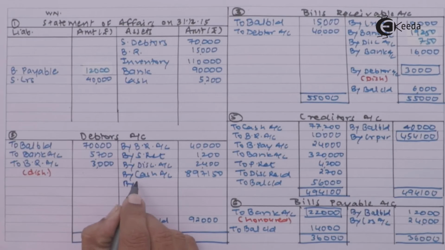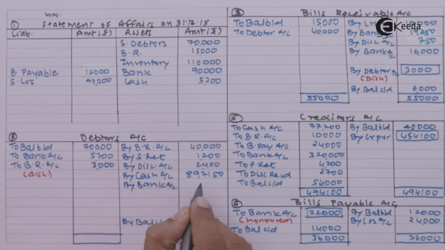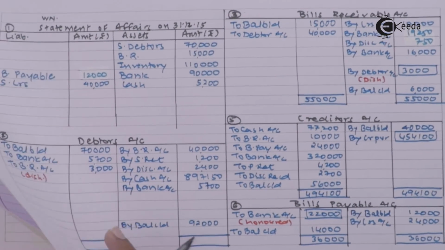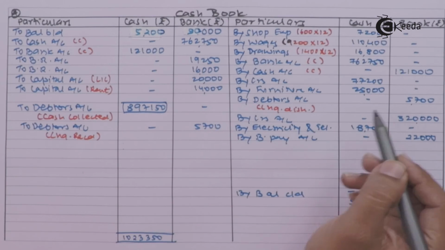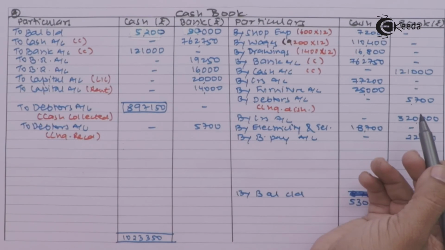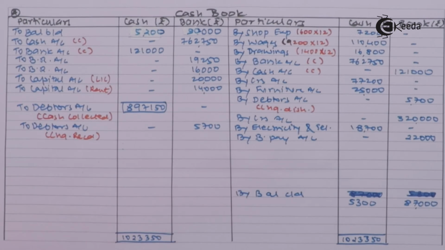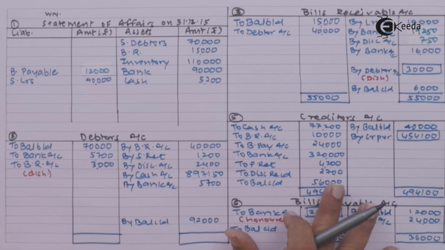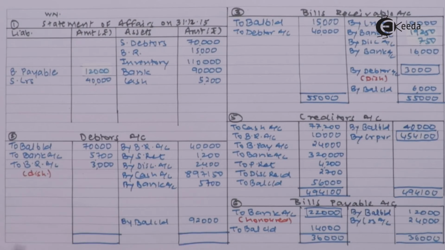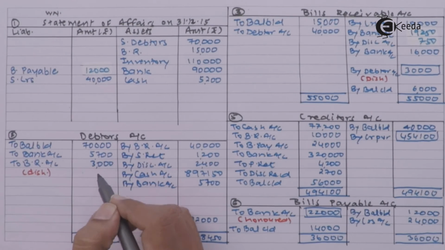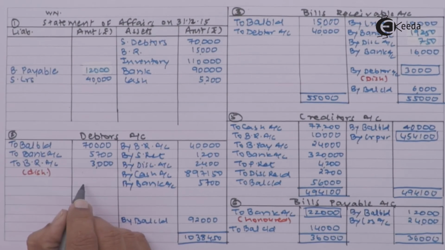I am recording now. By bank account 5,700 and checks received. So I will also record in the cash book. This is actually the contra effect of this. 5,700 check is dishonored. That means it must have been received also. So the received entry I had not recorded, and I have recorded it now. So let me close my debtors account. It is 1038,450. From that I will minus these debit side items. 959,750.